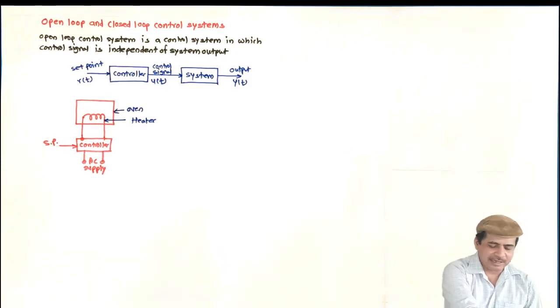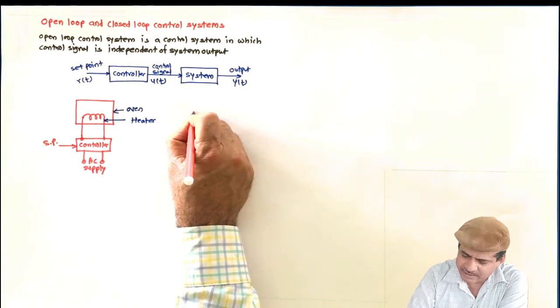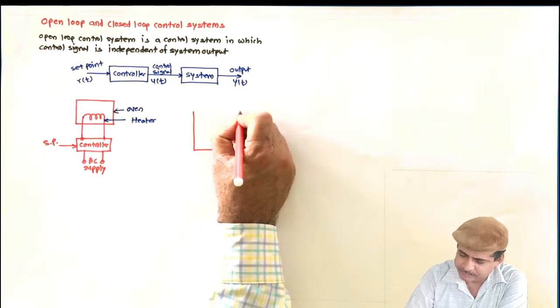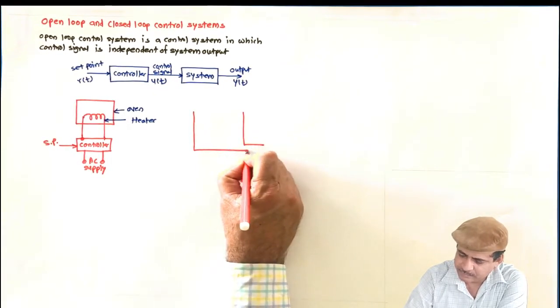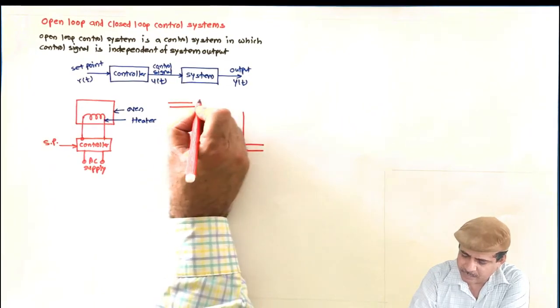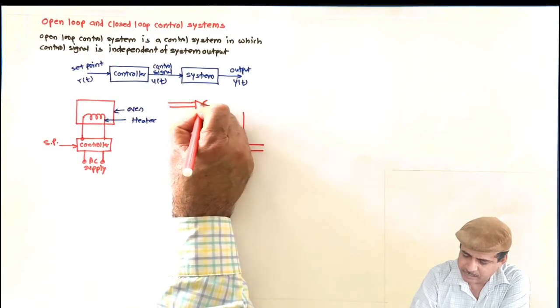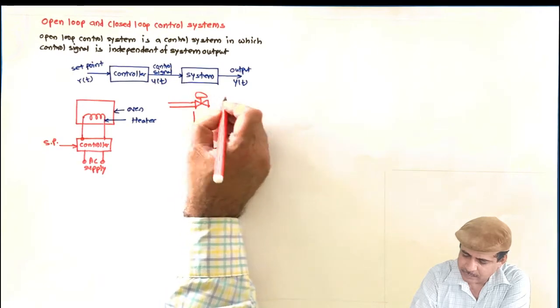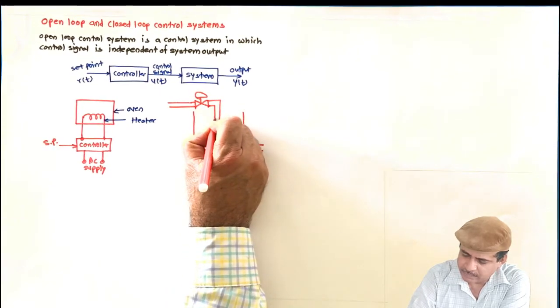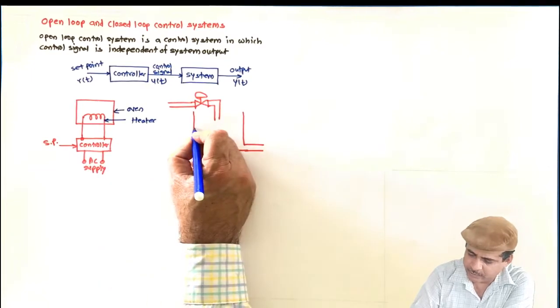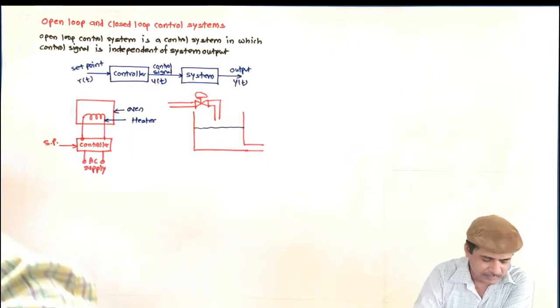Let us reconsider another example, the same example of tank. Let this be a control valve, and say I want the level of the liquid inside at this value.